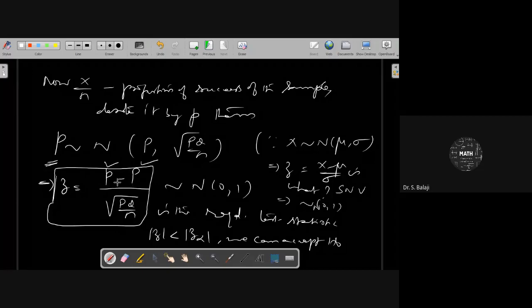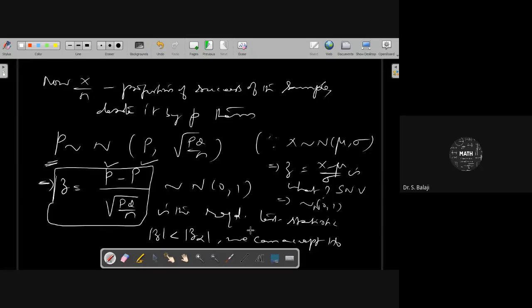It means that there is no significant difference between p and capital P. Suppose it is greater than that critical value, you can say that you have to reject H naught. This is the idea you can follow.